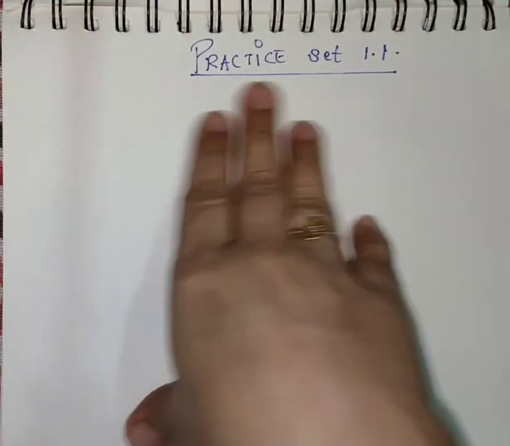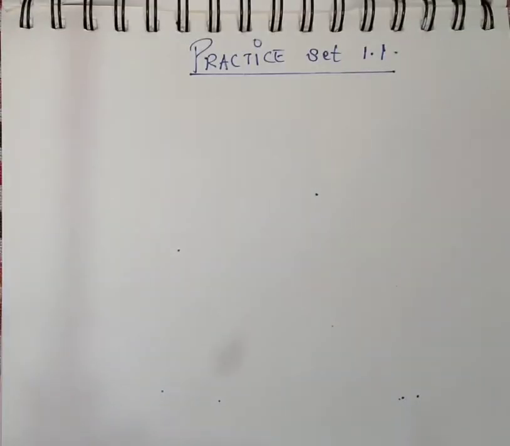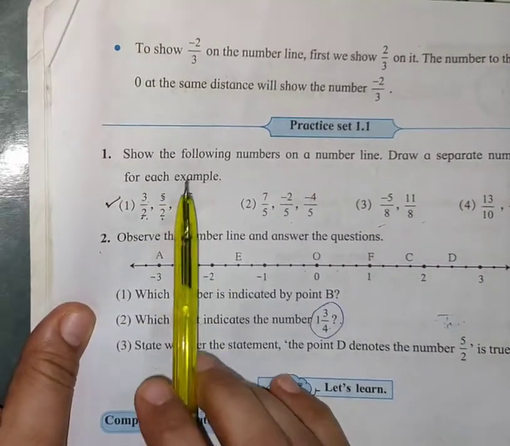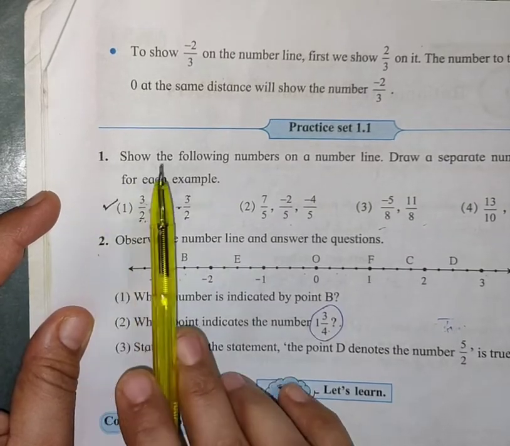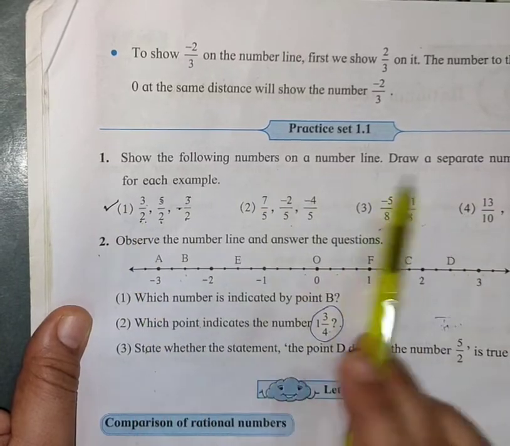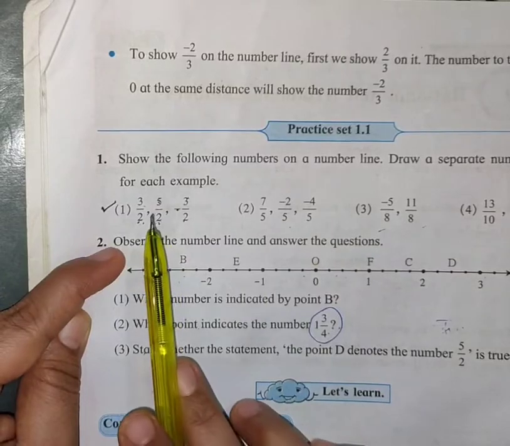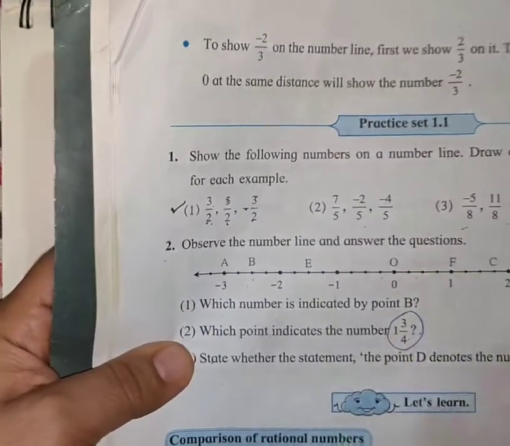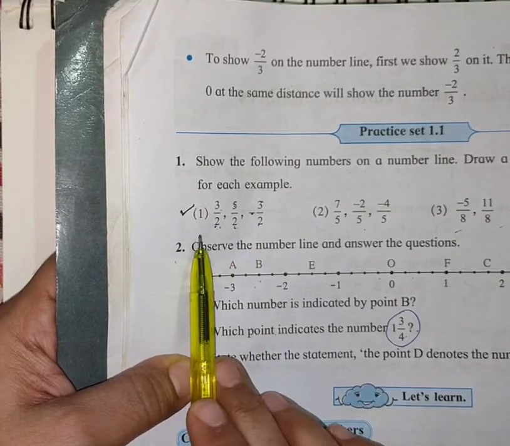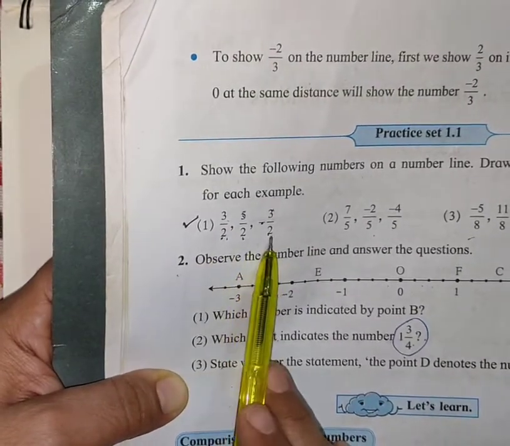Now students, we will solve practice set 1.1, which is on page number 2. Question number 1. Show the following numbers on a number line. We will solve two sums. Other sums you will do yourself. See the first sum. All the numbers are rational numbers.